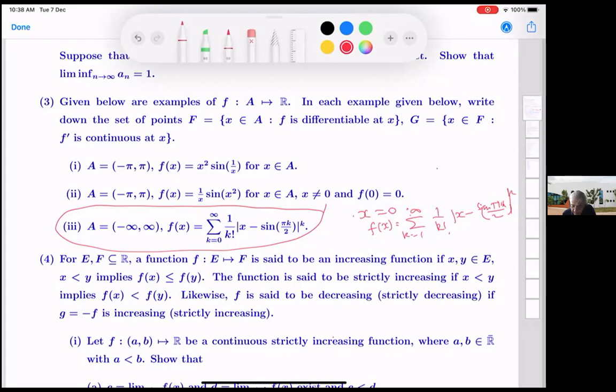So sine of pi by 2. So x minus sine pi by 2 in absolute value. And for x from the negative side, it will be minus x. So the derivatives at x equal to 0 do not exist.